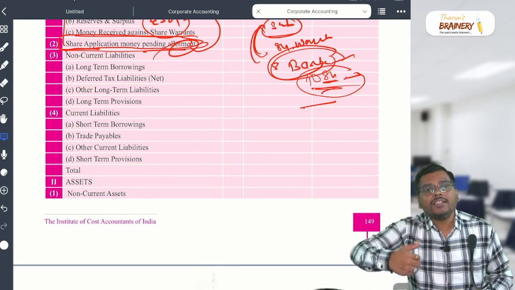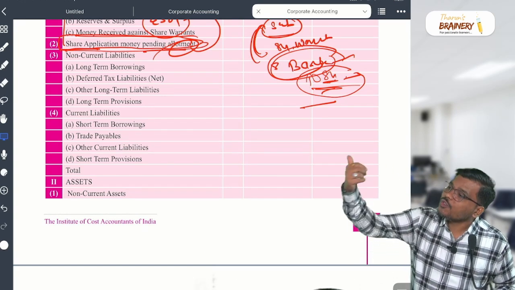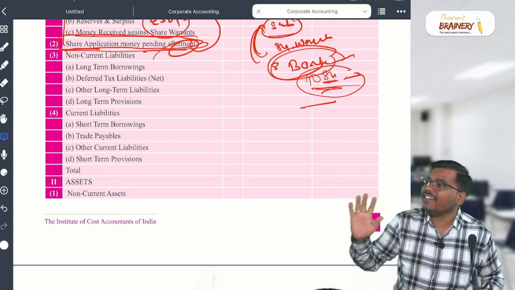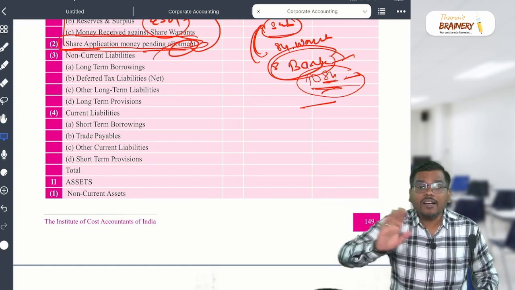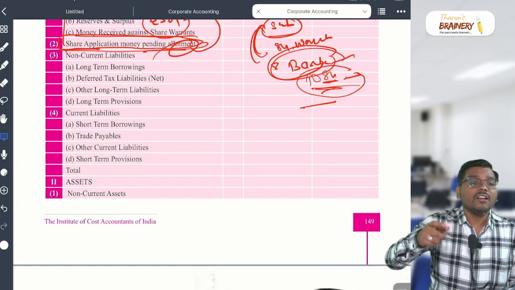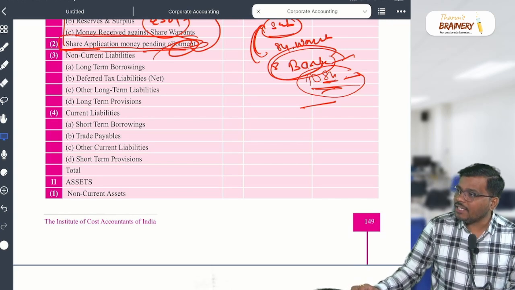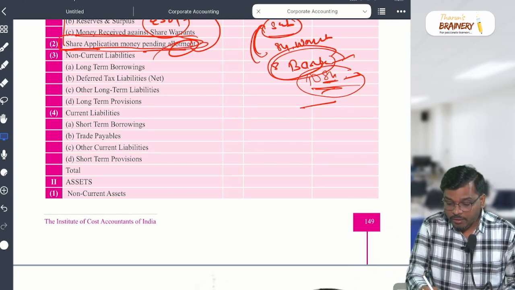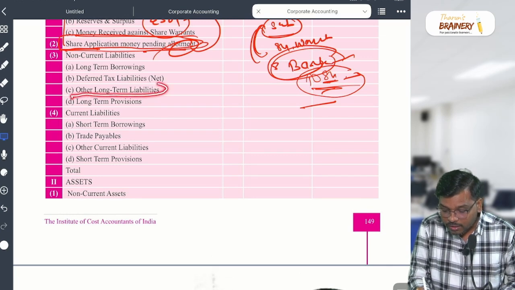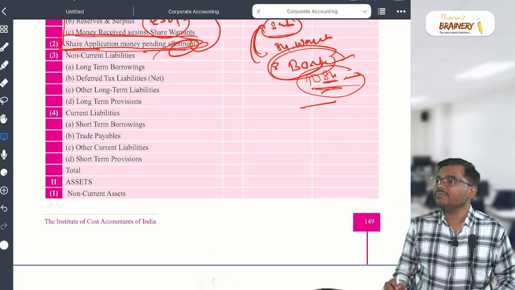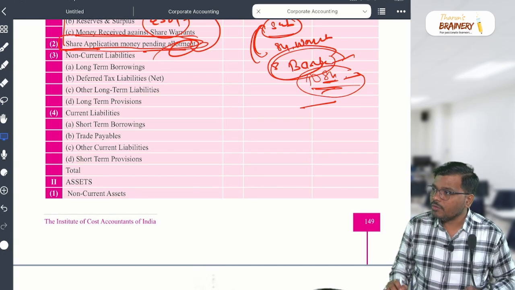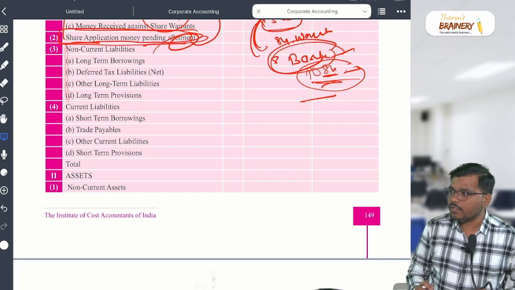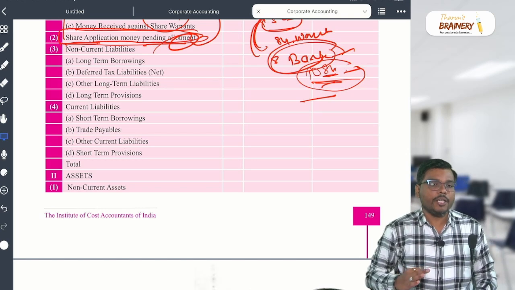If you are going to make the payment after 12 months or after one operating cycle, those creditors will not be a current liability. Those creditors are what? Non-current liability. Are you getting my point? That's why it will not appear in the current liability section. It will appear in what, sir? Other long-term liabilities. Yes or no? I hope all these four points you understood. Correct?